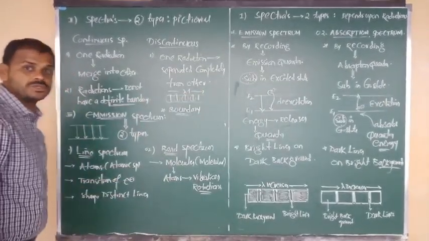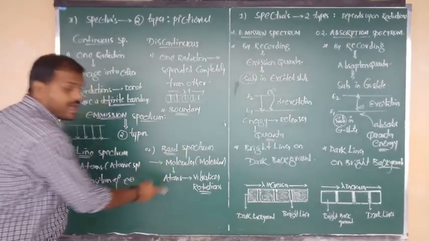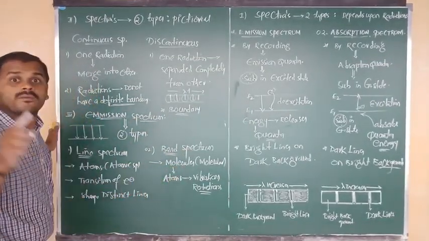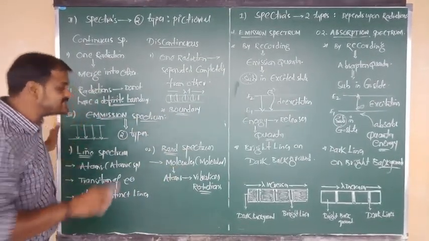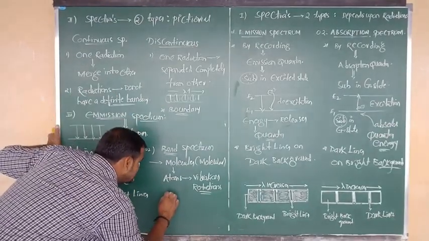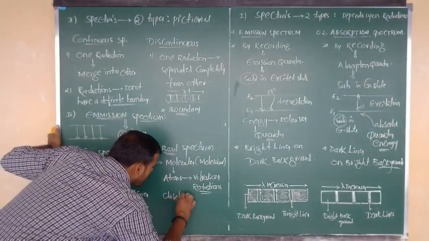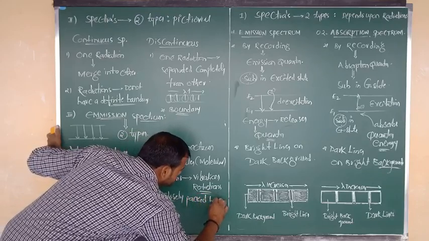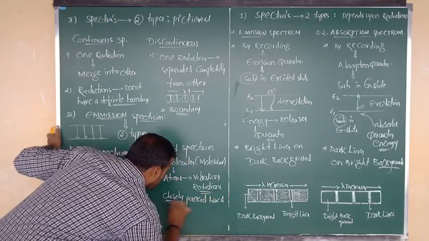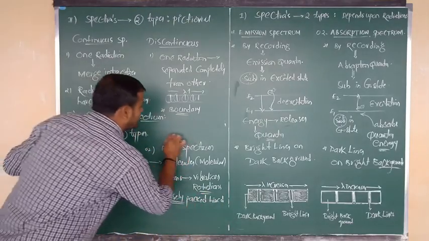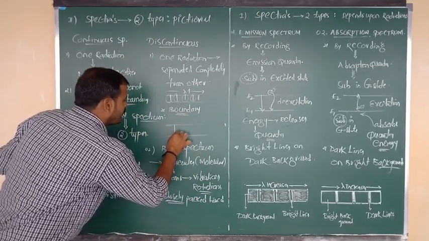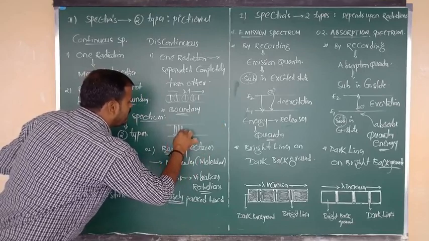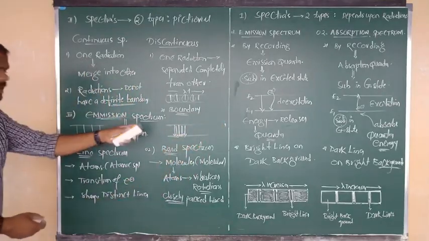But what about band spectrum? Band spectra are given by molecules. In molecules, a number of atoms will be there. That means in band spectrum we can see closely packed lines, like this: 1, 2, 3, 4, 5. You see the gap.